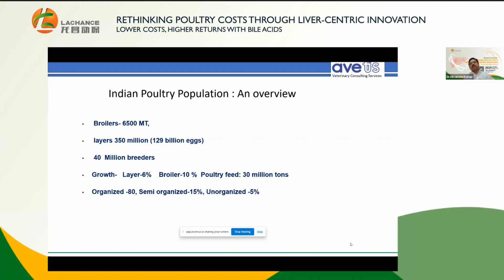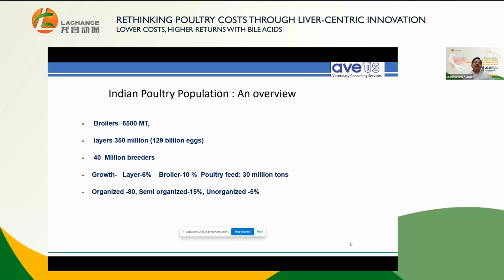Growth of the layer is close to 6% for the last 10 years. So is the broiler, where the growth is more. The poultry feed production is close to 30 million metric tons. Of the total poultry sector, 80% is organized sector and 15% is semi-organized.